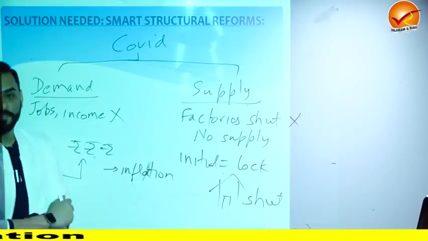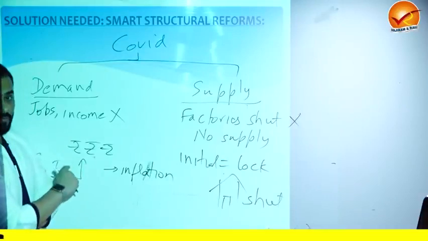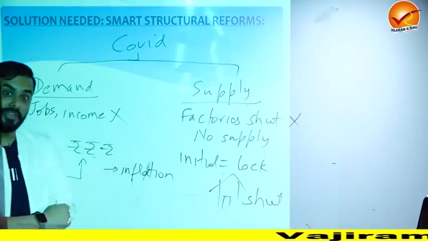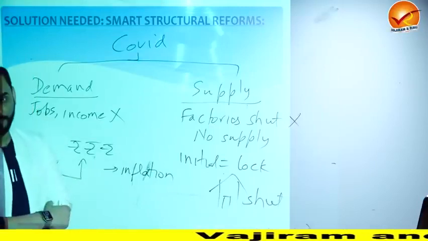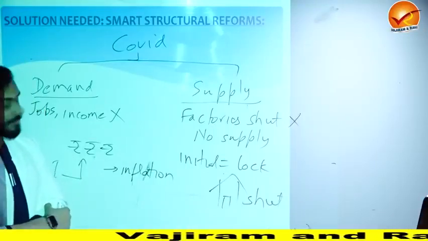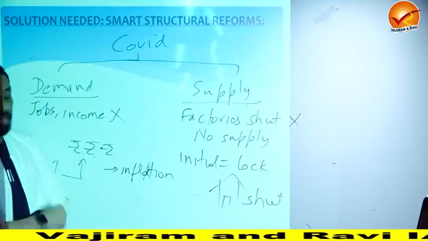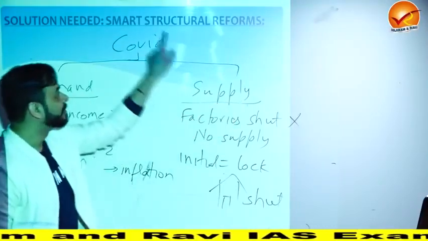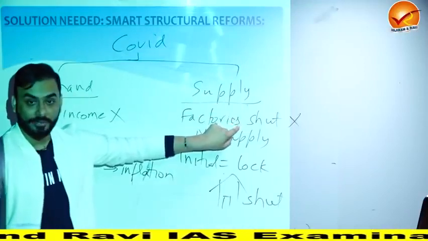This would have happened. If the government had pushed a lot of demand side steps or policies, it would have led to inflation, runaway inflation, a very high level of inflation. So the government of India said that we are not going to start with demand side measures, we will start with supply side measures. And what are the supply side measures, the smart solutions that we started to think of?